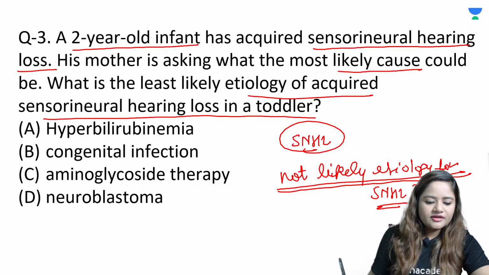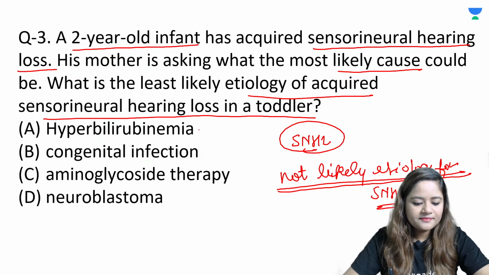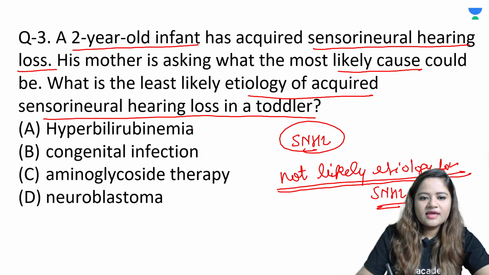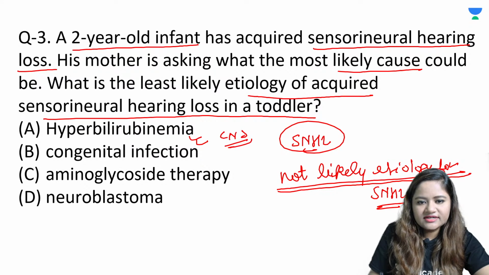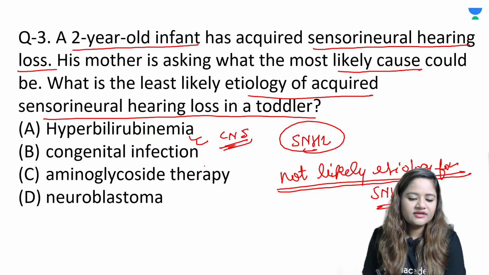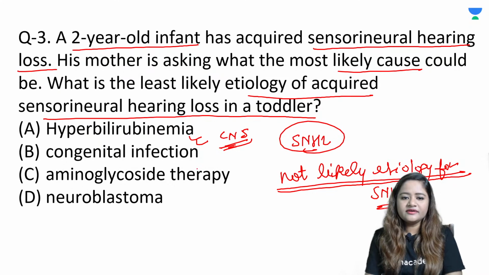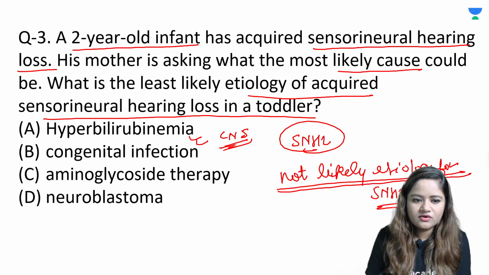So sensory neural hearing loss के causes बहुत सारे होते हैं. So sensory neural hearing loss can be caused because of many reasons. So hyperbilirubinemia is a well-known cause because it can also affect your CNS. It can cause kernicterus. It can cross the blood-brain barrier. The unconjugated bilirubin can cross the blood-brain barrier. It affects the CNS and therefore it can also lead to sensory neural hearing loss.